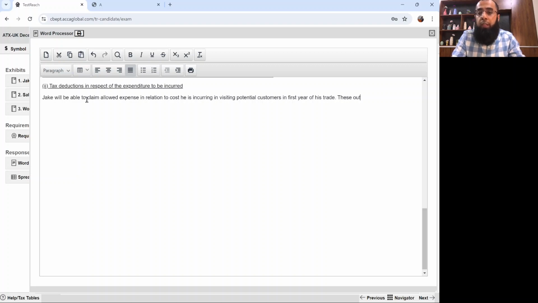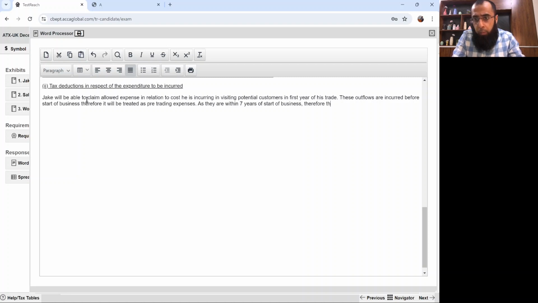These outflows are incurred before the start of business. Therefore, they will be treated as pre-trading expenses. As they are within 7 years of the start of business, they will be treated as incurred on the first day of business. So first you explain the rule about pre-trading expenses.